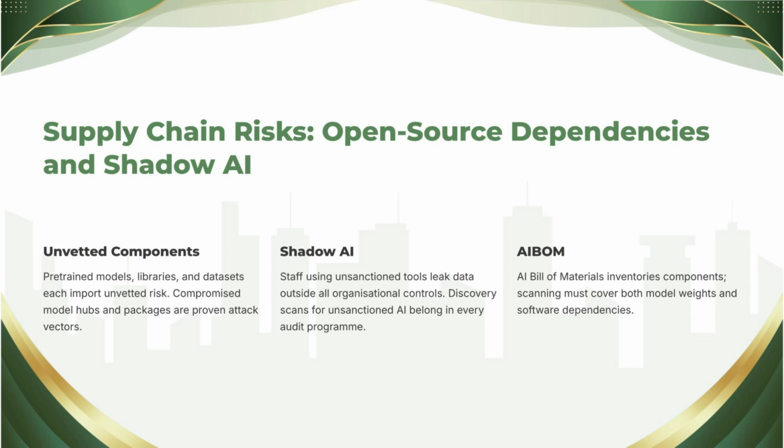And embedded shadow AI, the subtlest. AI features switching on inside software you already own. Your CRM quietly gains a generative assistant in a routine update, and suddenly customer data flows through a model nobody assessed. Why is shadow AI a supply chain issue? Because every instance is an unvetted vendor relationship. Data flowing to third parties under terms nobody read, with none of Chapter 6's contractual protections.